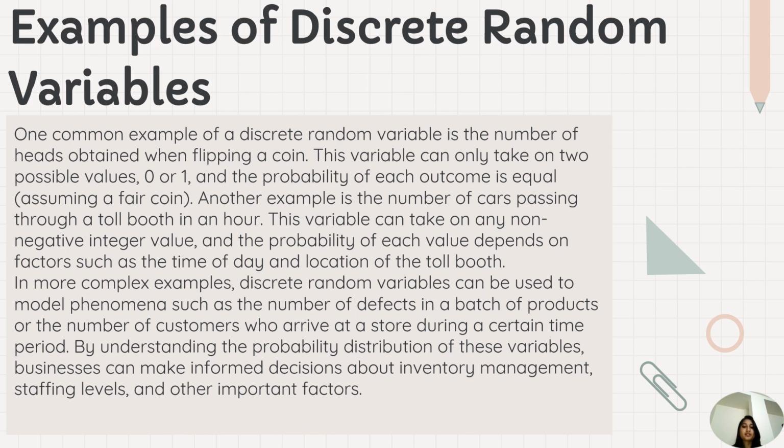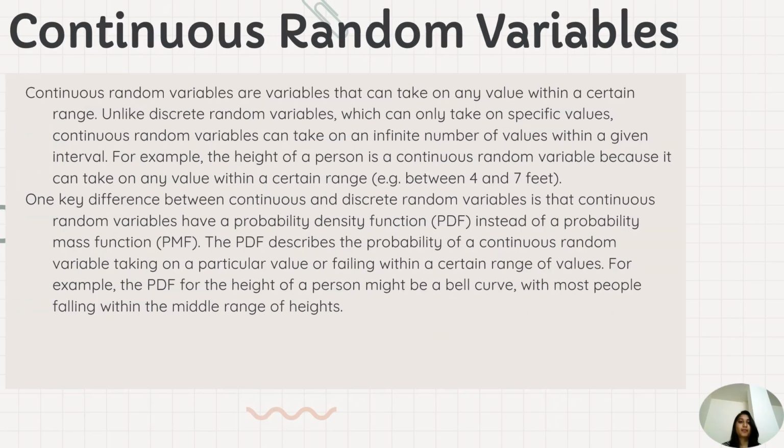In more complex examples, discrete random variables can be used to model phenomena such as the number of defects in a batch of products or the number of customers who arrive at a store during a certain time period. By understanding the probability distribution of these variables, businesses can make informed decisions about inventory management, staffing levels, and other important factors. Now let us see continuous random variables.